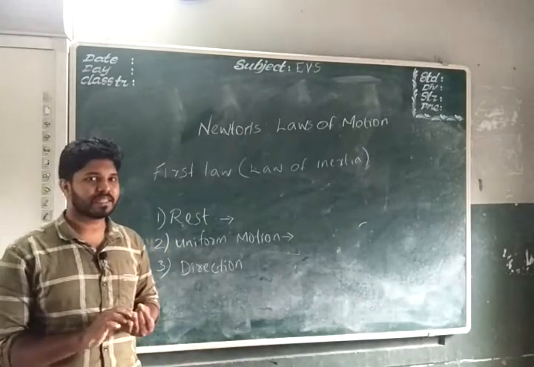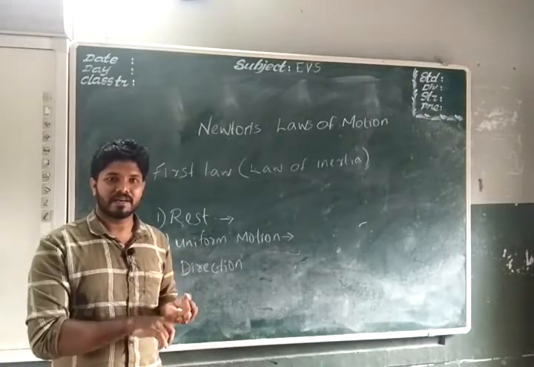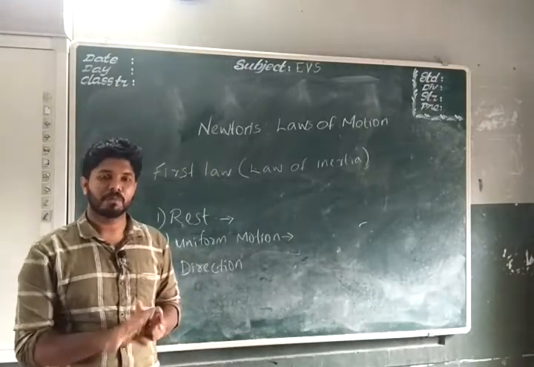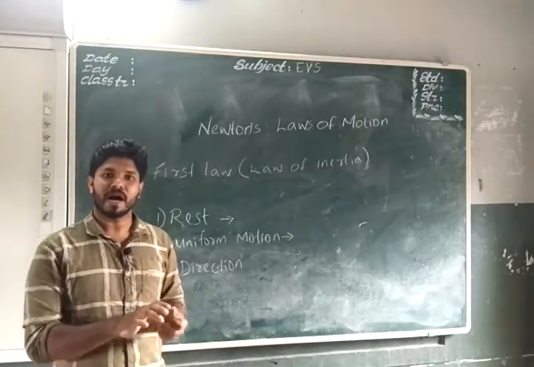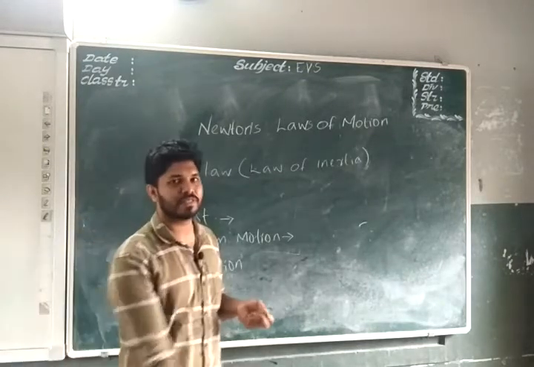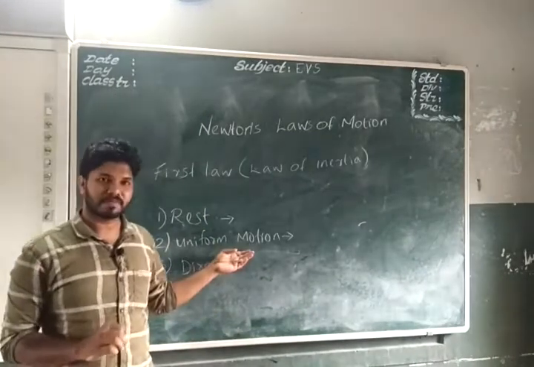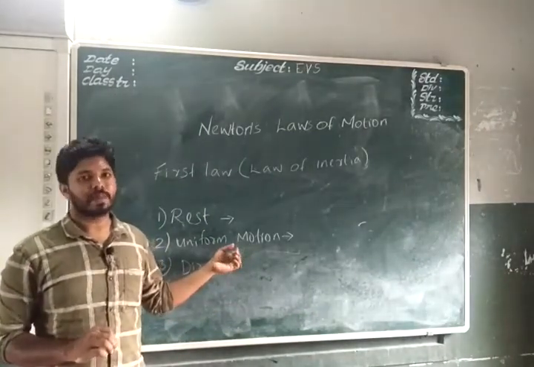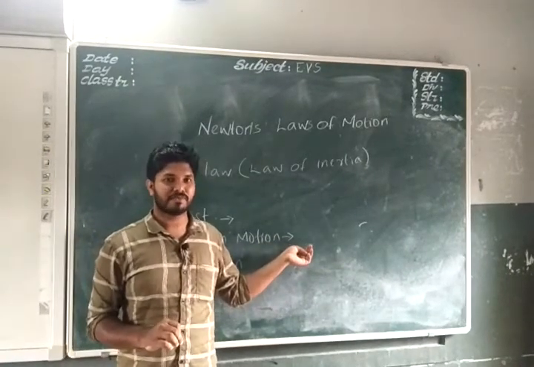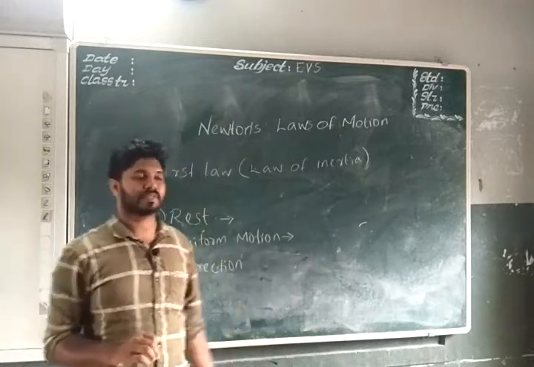This friction and air resistance will stop or prevent the motion of the ball. Until that force acts upon it, the ball will continue its motion with a uniform speed. So the statement for the second part is: a body continues to be in uniform motion unless an external force acts upon it to change its speed.